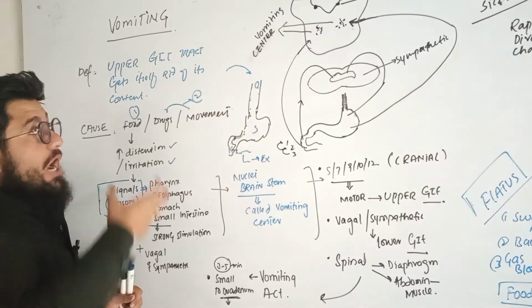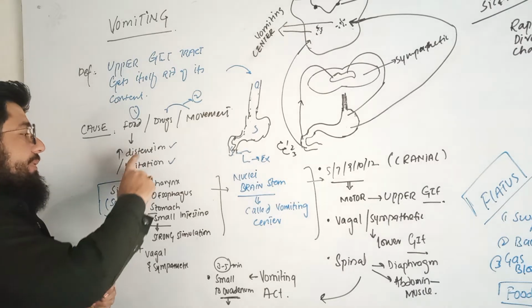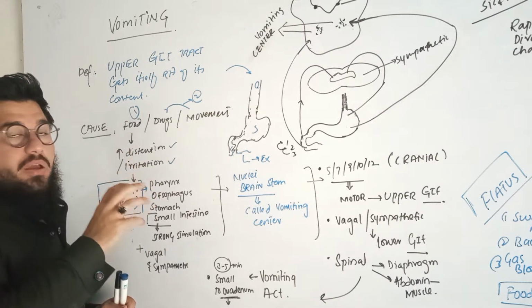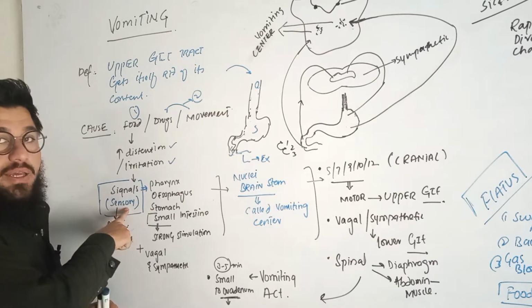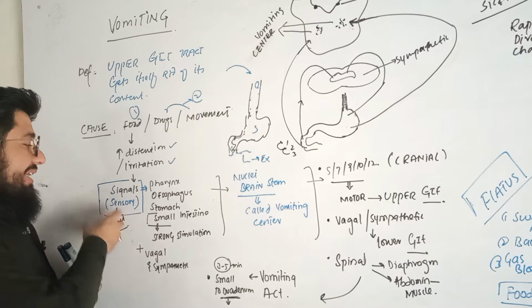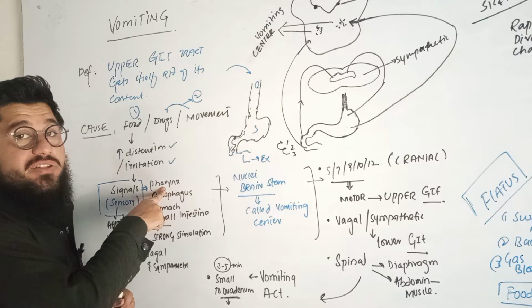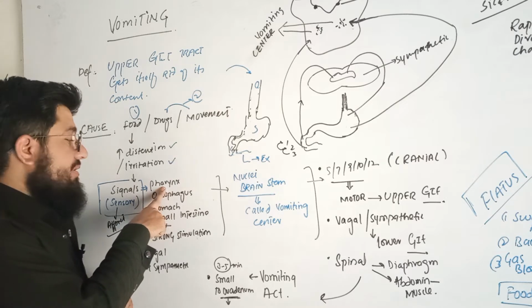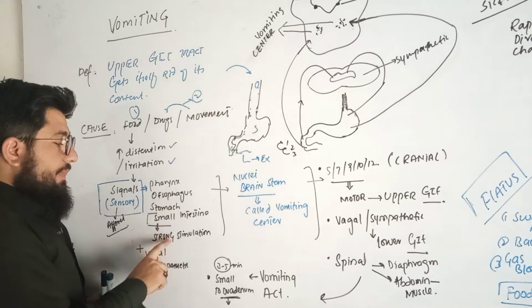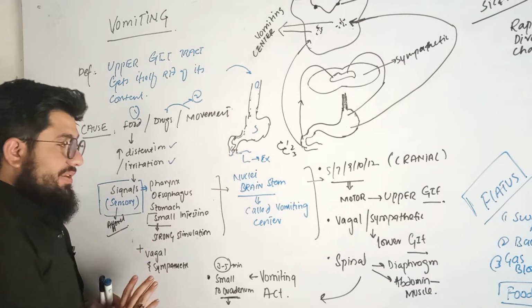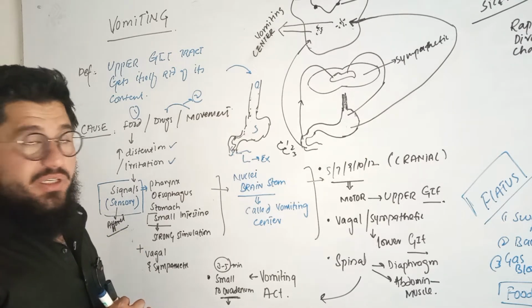Well, how is this vomiting actually taking place in the body? Simple. This irritation or distension is being sensed by the sensory neurons, also called afferent neurons. They will take the signal from the pharynx. Remember, this irritation can start from the pharynx, the esophagus, or anywhere in the GIT tract, like the stomach and small intestine. Vagal, sympathetic, means there are certain neurons and certain portions from which neurons are originating.